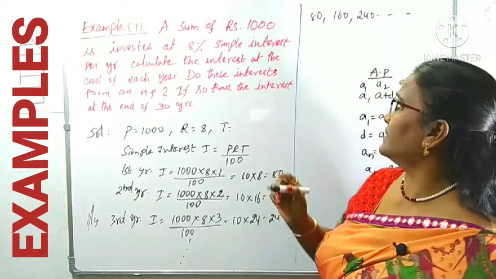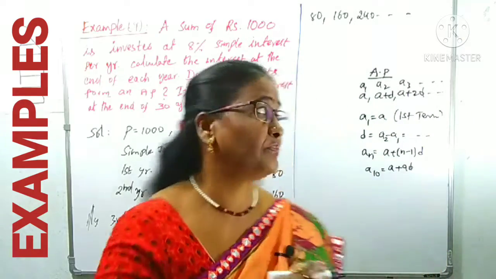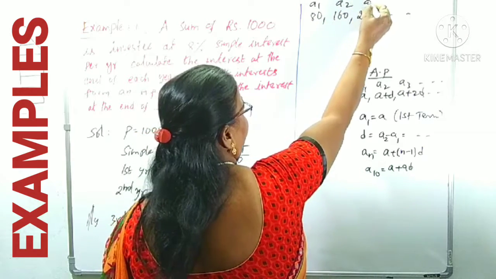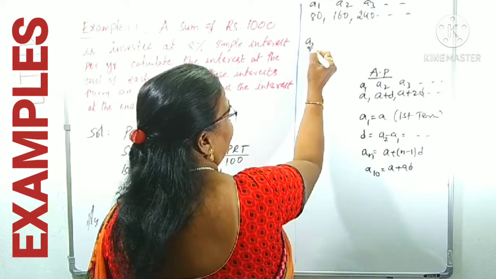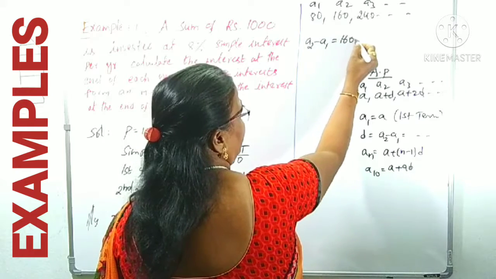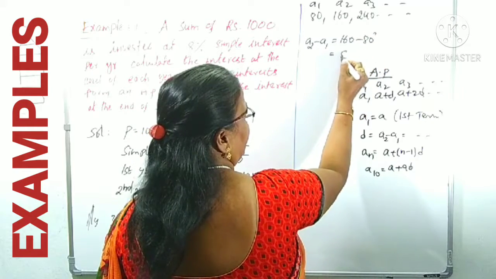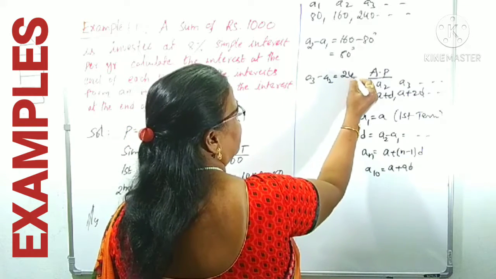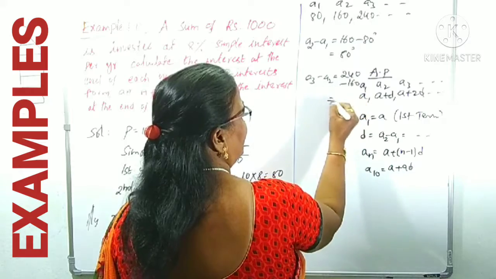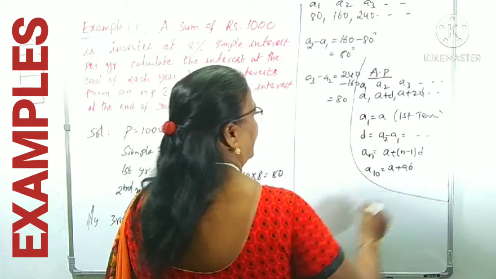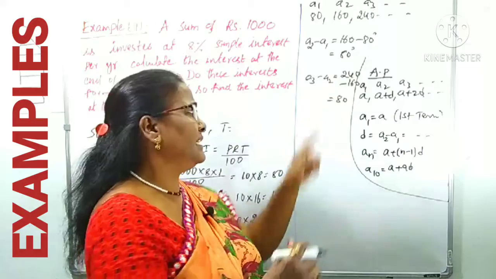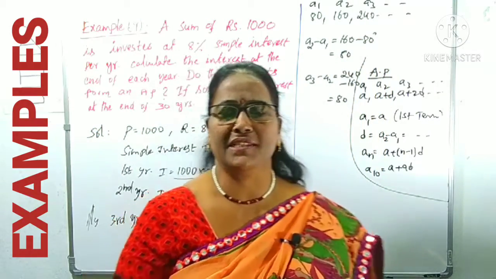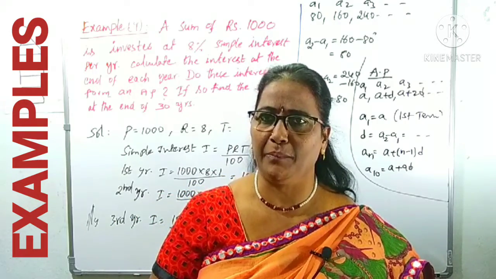We got the interest like this. What you can recognize from this one. Suppose this is taken as A1, this is A2, this is A3 and so on. What is A2 minus A1? 160 minus 80 is 80, and what is A3 minus A2? 240 minus 160 is also 80. Okay, you know what is this common difference here? 80, here also 80. So common difference is equal, then that is called as AP series.